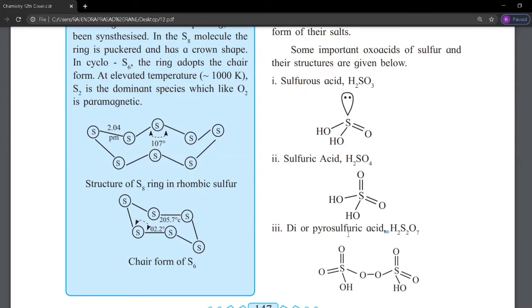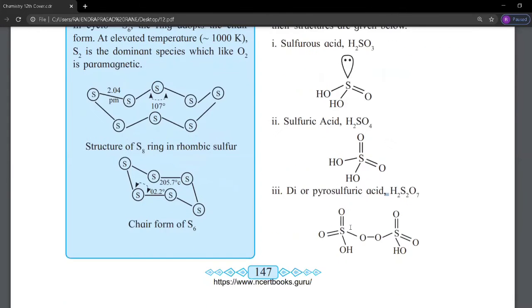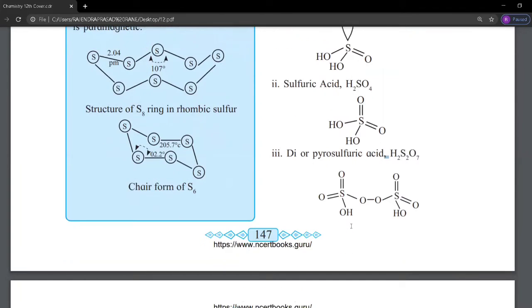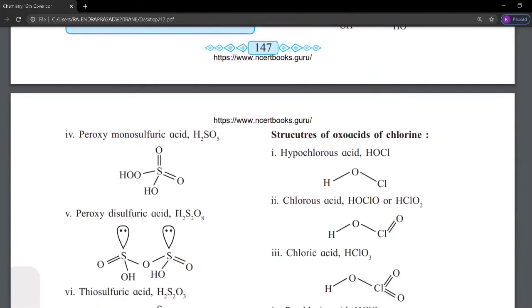This is pyrosulfuric acid, also called oleum. Peroxomonosulfuric acid, H2SO5: sulfur is bonded with oxygen by a double bond, another oxygen is bonded double, and there is an OOH group, with another hydrogen and oxygen bonded by single bonds.